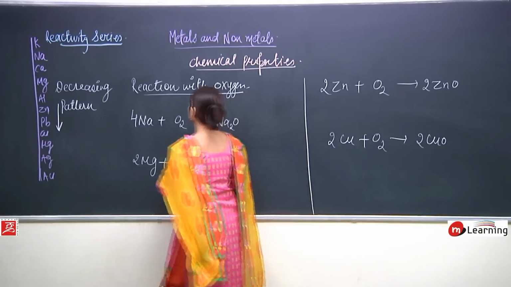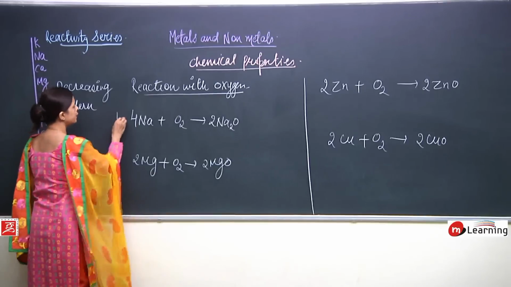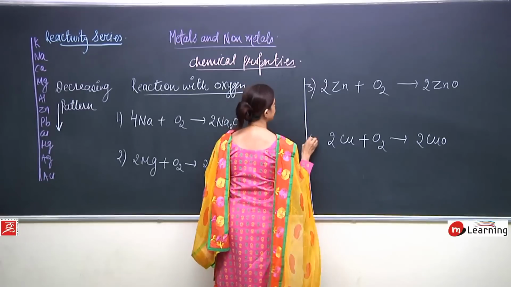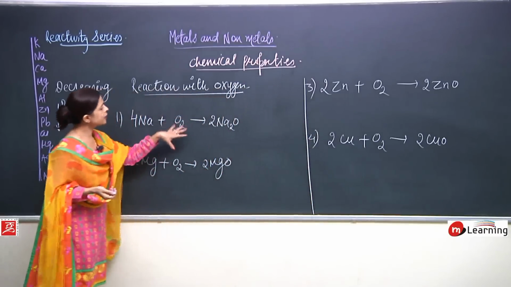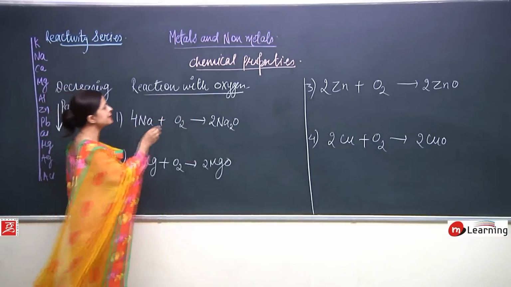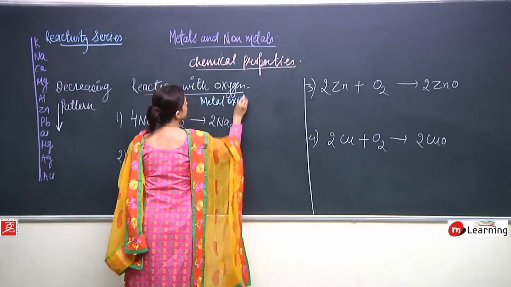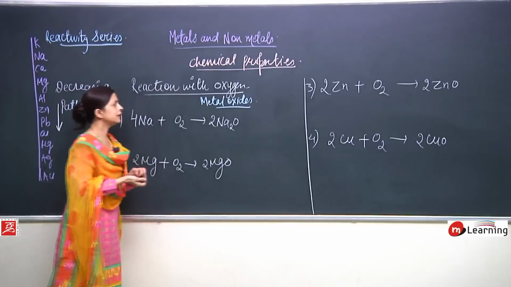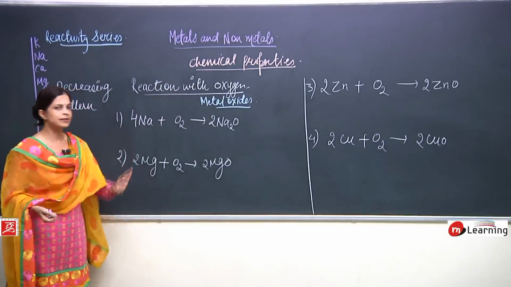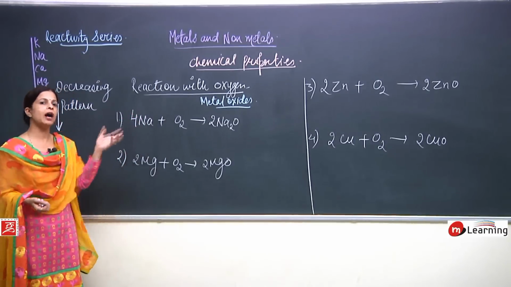Now see, I have written four equations. In each equation you will find a metal reacting with oxygen, and every time oxides are formed. These are known as metal oxides. Please keep in mind that whenever a metal reacts with oxygen, metal oxides are formed. Now we will see how it is forming.